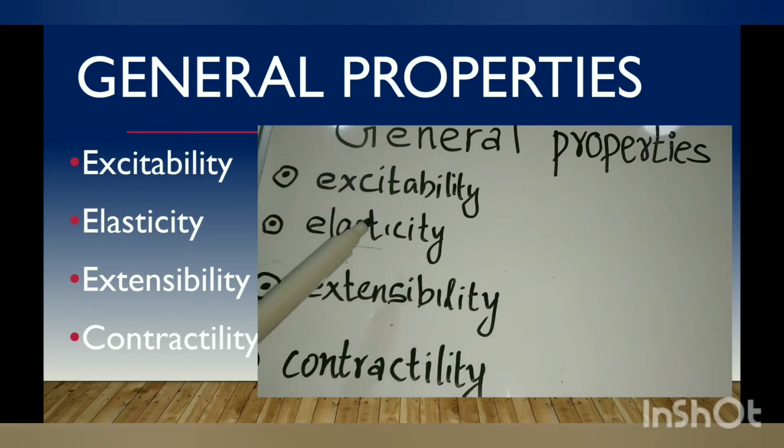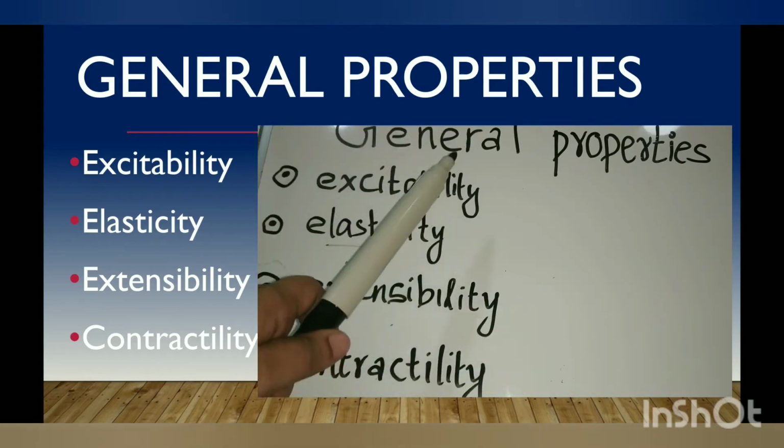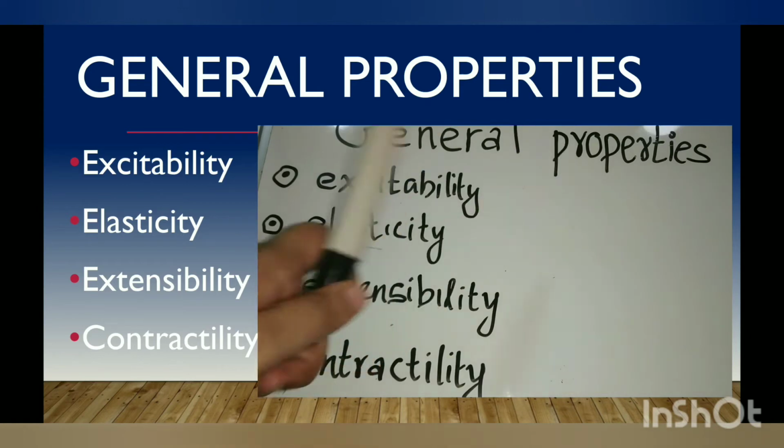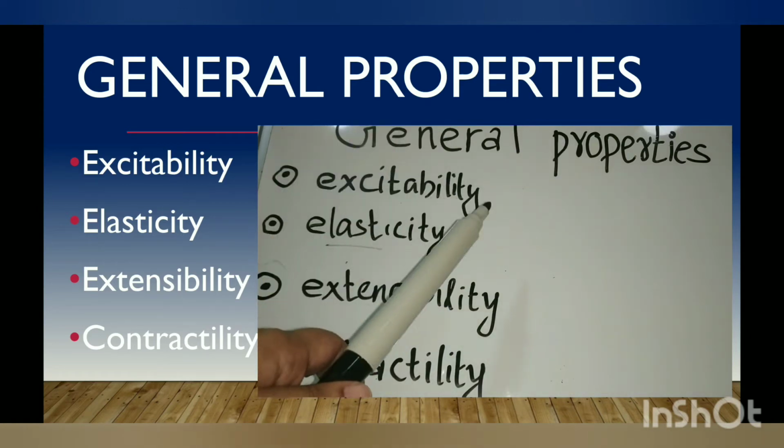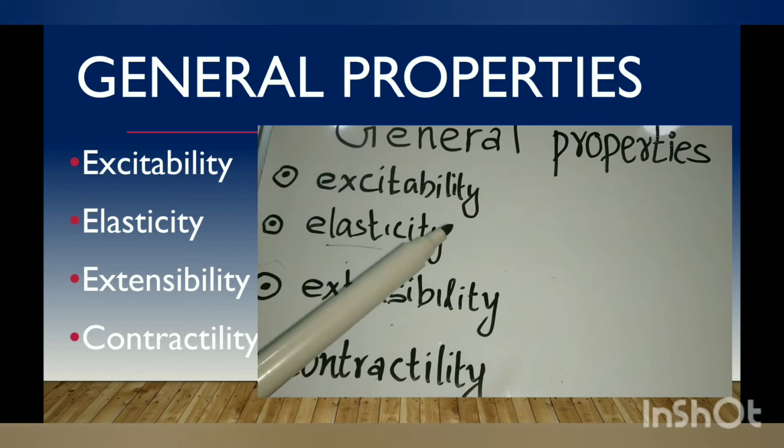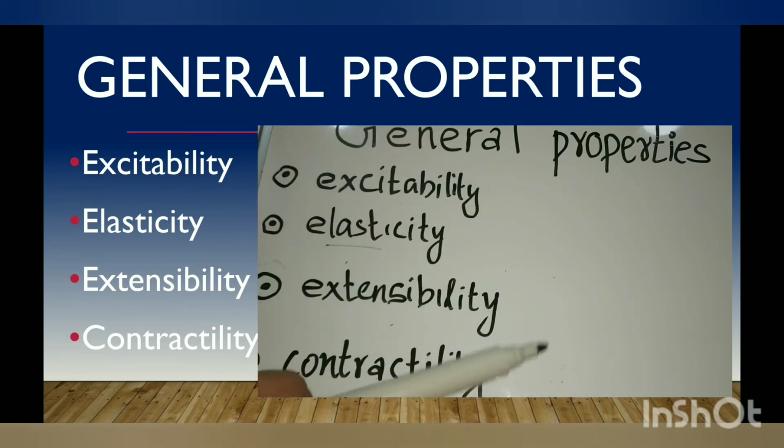The second one is elasticity. Elasticity means it can retain its length when the muscle is relaxed. Extensibility means the muscles can be extended or stretched. And the fourth one is contractility. Contractility means the muscles can be contracted, or shortened by means of force. So the properties are excitability, that is, it can be polarized or depolarized; elasticity, that is, it can retain its length; extensibility, that is, it can be extended; and contractility, which means it can be shortened by means of force.